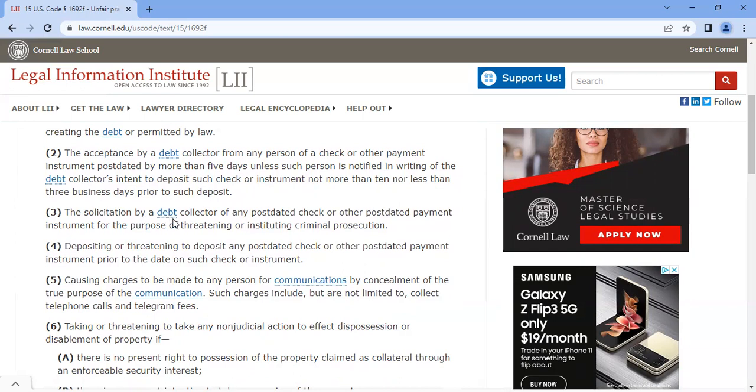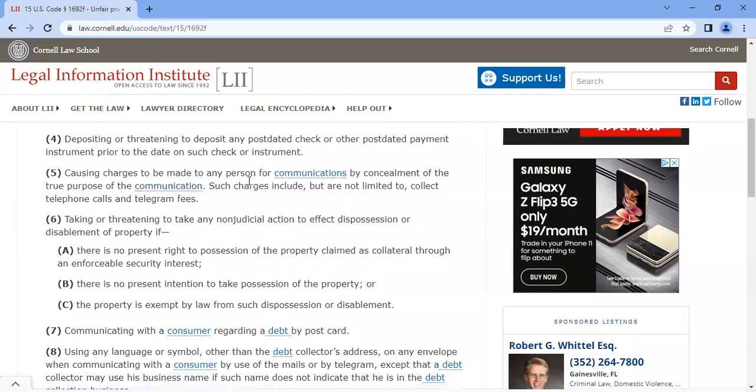The solicitation by a debt collector of any post-dated check or other post-dated payment instrument for the purpose of threatening or instituting criminal prosecution, depositing or threatening to deposit any post-dated check or other post-dated payment instrument prior to the date on such check or instrument.